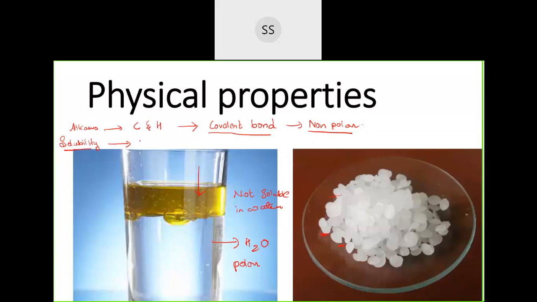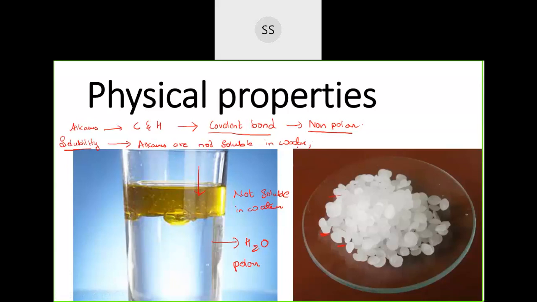Alkanes are not soluble in water due to non-polar nature. See, I have written it on the screen. It's there on the screen.